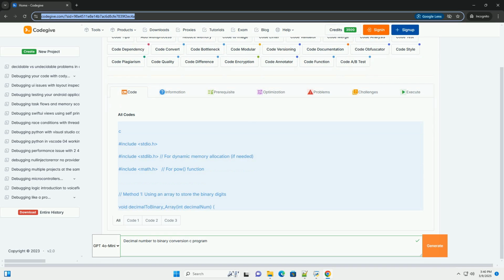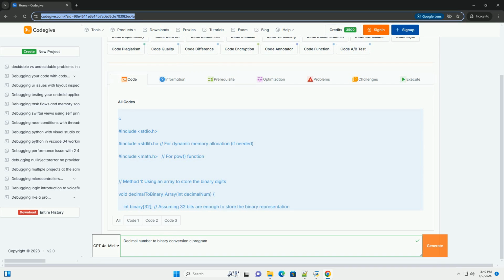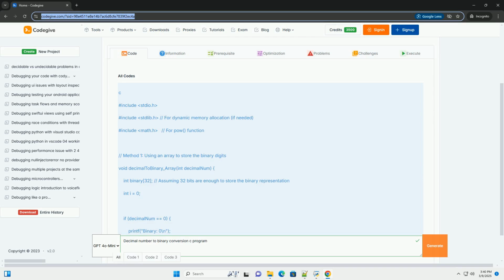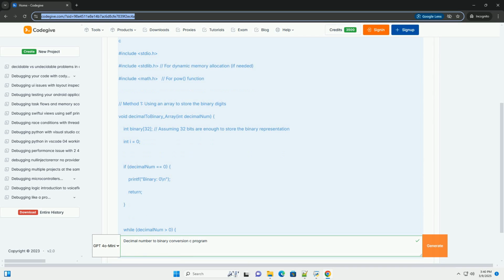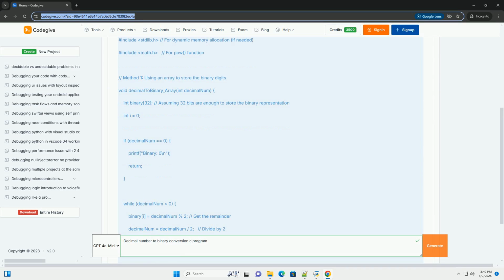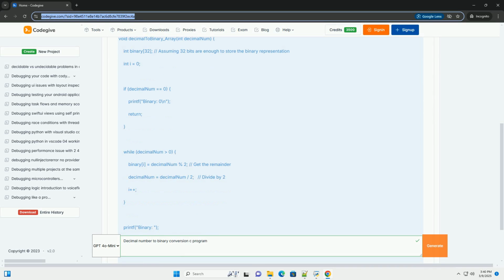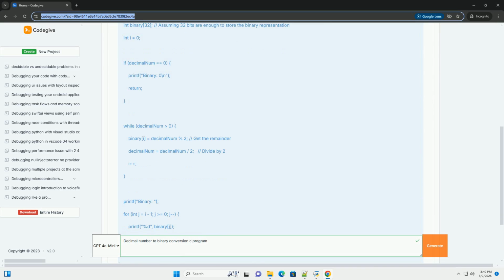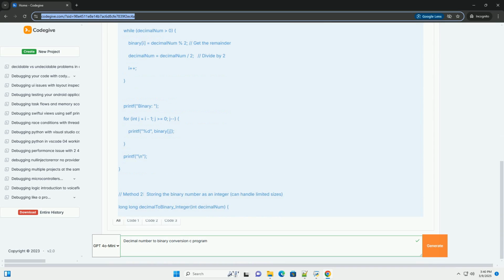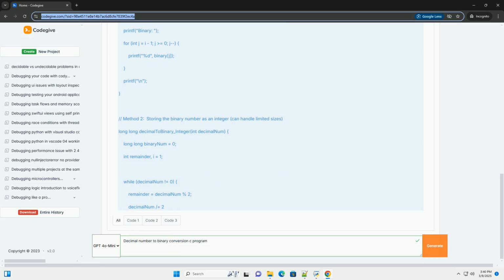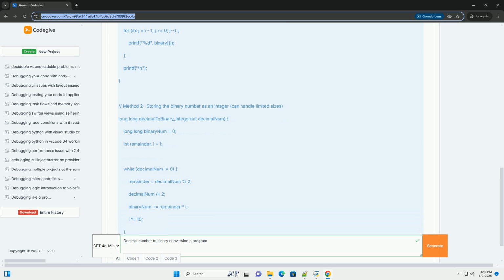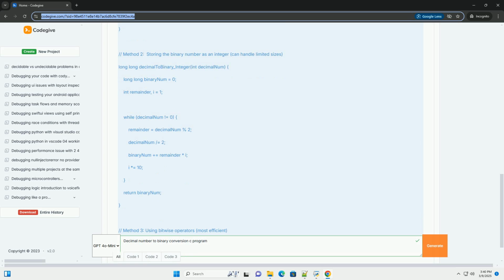OK, let's dive deep into converting decimal numbers to binary numbers using C programming. This tutorial will cover the concepts, the logic, different approaches, and provide a well-commented code example. Understanding decimal and binary number systems. Before we write any code, let's refresh our understanding of decimal and binary number systems.